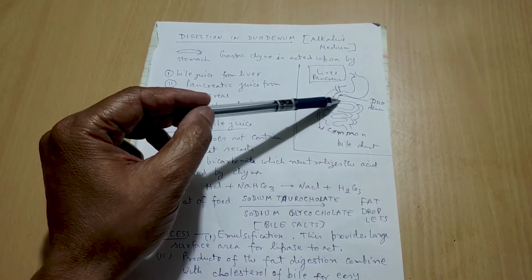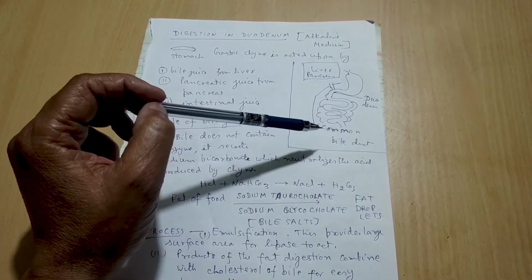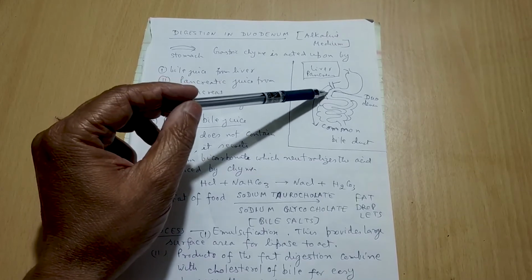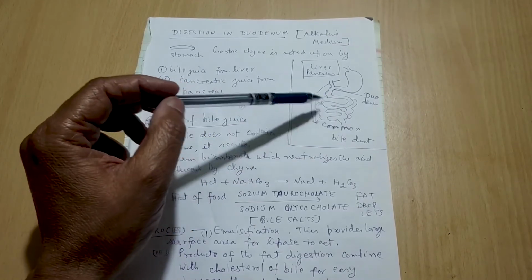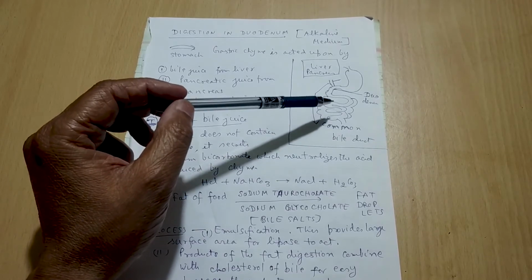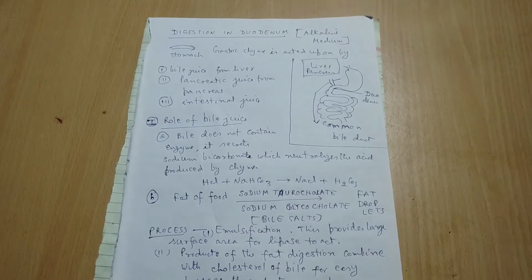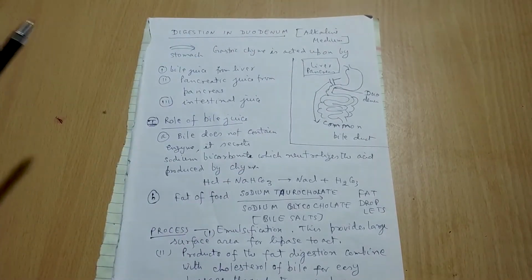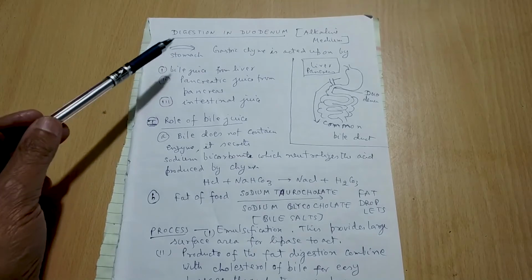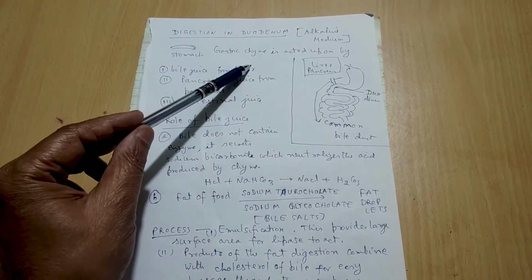And for digestion in the duodenum and the whole intestine we need an alkaline medium. The condition for digestion in the duodenum and small intestine is alkaline medium. Without alkaline medium, digestion will not take place. And in the stomach, we require the acidic medium. Without acidic medium, digestion of protein will not take place in the stomach. So, see, the substance that comes from the stomach into the duodenum is called the gastric chyme.